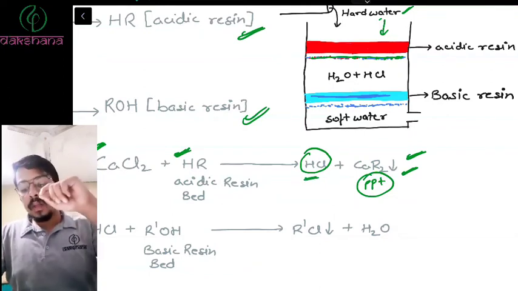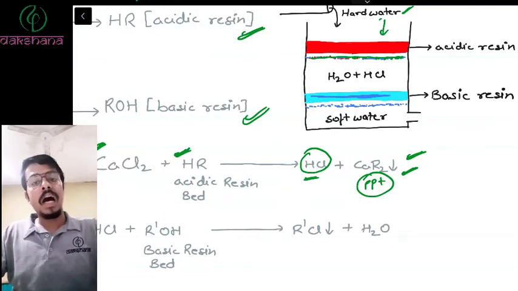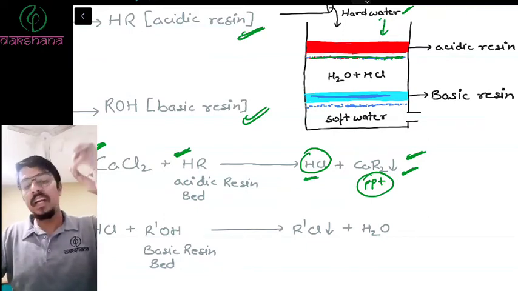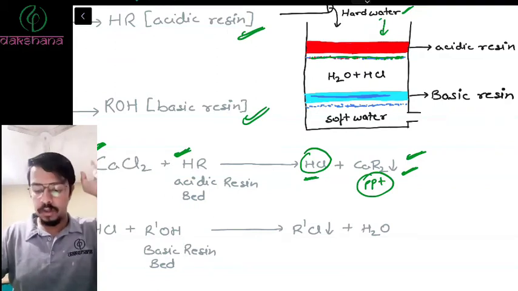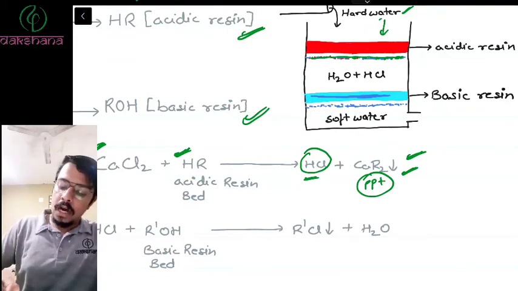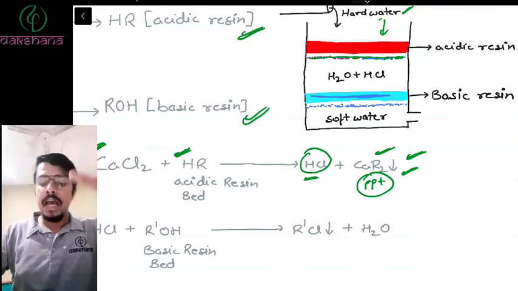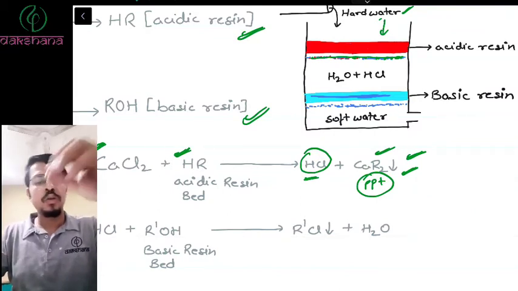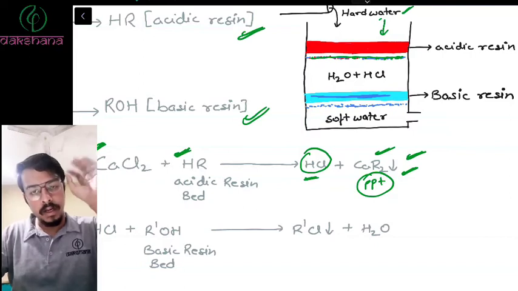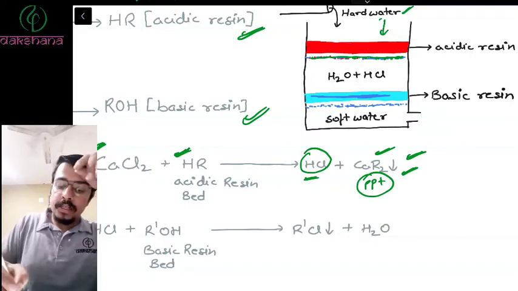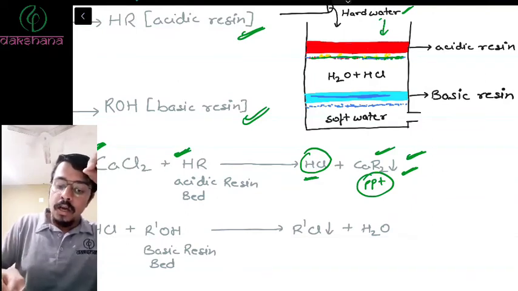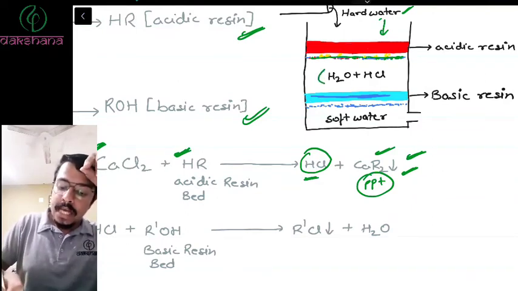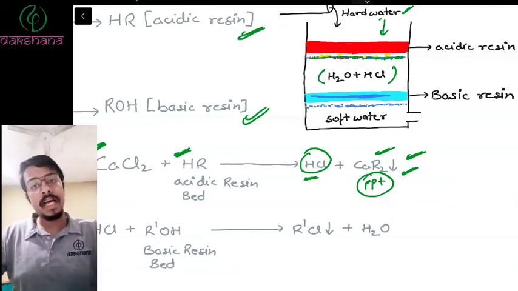Now CaR2 should definitely form a precipitate. If it is not forming a precipitate, then it will not filter out. That is the first and foremost thing. Secondly, CaR2 is a precipitate, and the color can be different, so you don't need to consider the color. Now when it filters out, your CaR2 is somewhere here in the filter, but the water that is filtered out is acidic now because it has HCl.